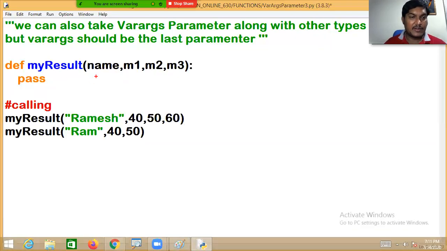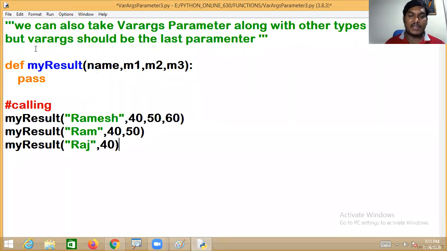The reason is that you will be getting one error, missing positional parameter. My result function is missing one positional parameter, M3, so you'll be getting an error. Same way, if you write my result with Raj and pass 40, again you'll be getting an error. What is that error? Missing positional parameter.